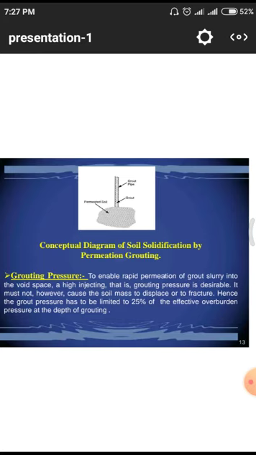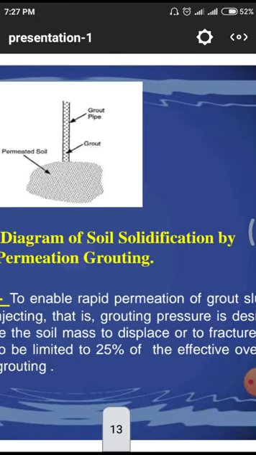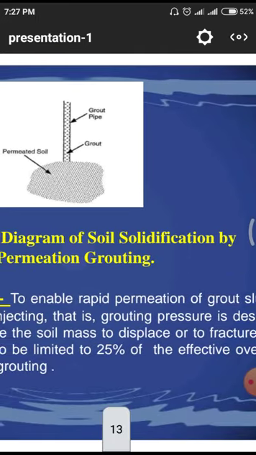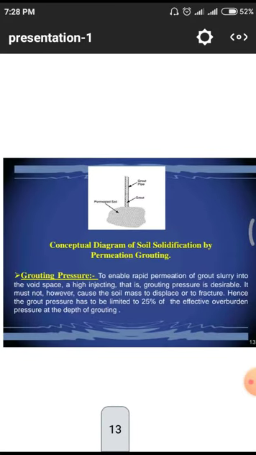And the second phenomenon is grouting pressure. We have to observe the figure. We have a grout pipe and permeated soil, and grout is simply pumped into the soil structure. To enable rapid permeation of a grout slurry into the void space, a high injection, that is grouting, pressure is desirable. It must not, however, cause the soil to be displaced or fractured. Hence, the grout pressure has to be limited to 25% of the effective overburden pressure at the depth of grouting.